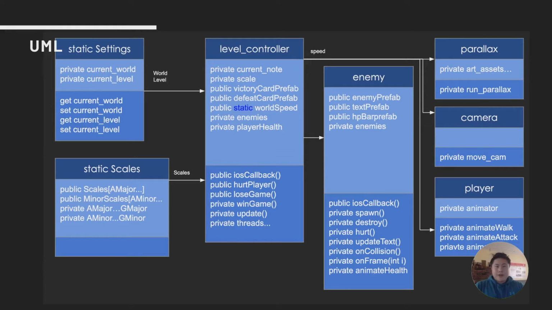Shown here is the average schema for any given world. Each world is connected to the main screen by transitioning to different scenes. Each world references the same static classes to keep configurations across worlds consistent. Each world has a level controller that the iOS integration references to pass pitch detection data. Depending on the level, there may be one or more classes not showing up in the schema, including animation controller classes and collision detection.